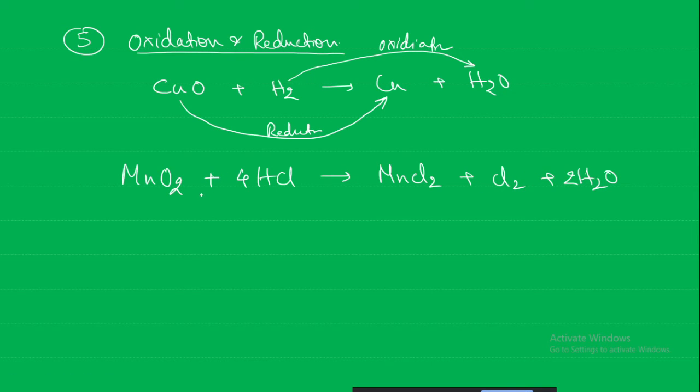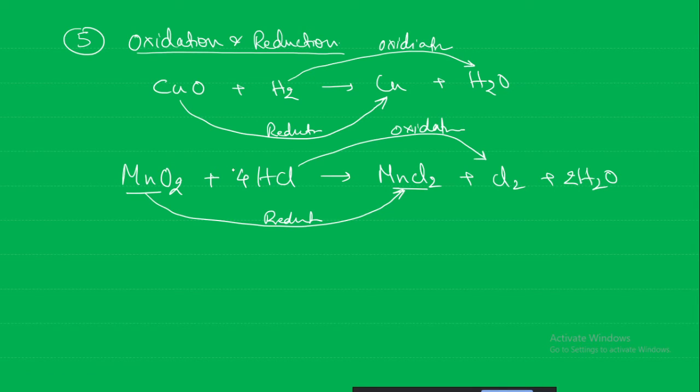Next, manganese dioxide to manganese chloride. Here there is a loss of oxygen, so we will say it is reduction. HCl to Cl2, chlorine gas. There is a loss of hydrogen. So loss of hydrogen is oxidation.